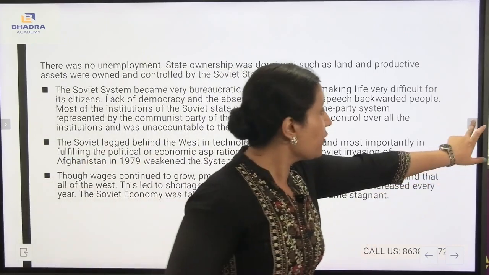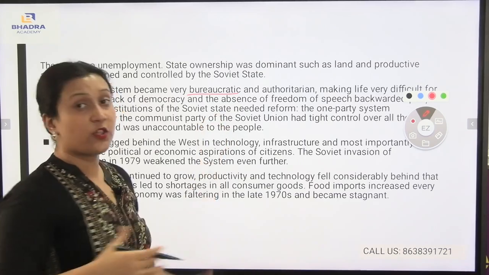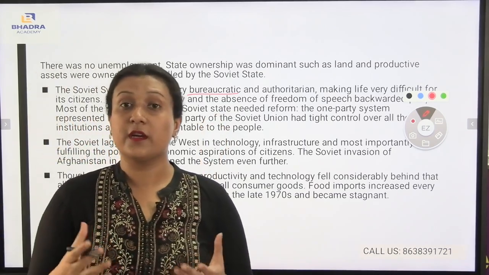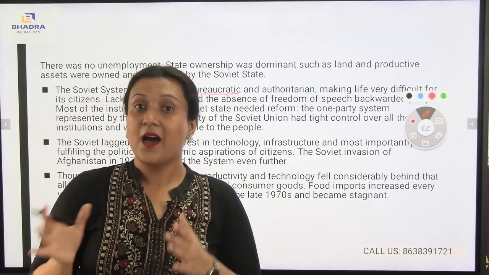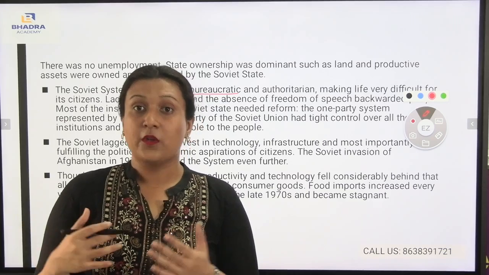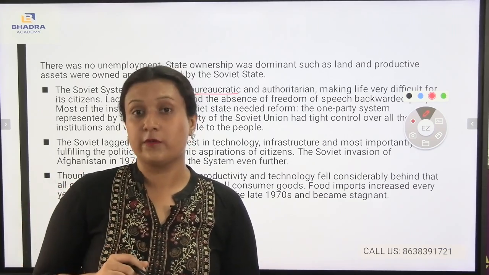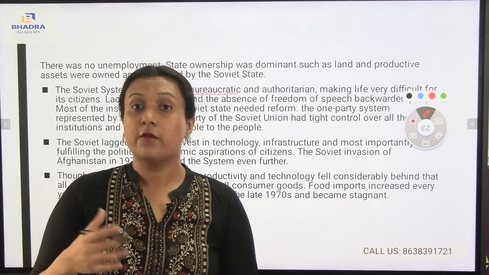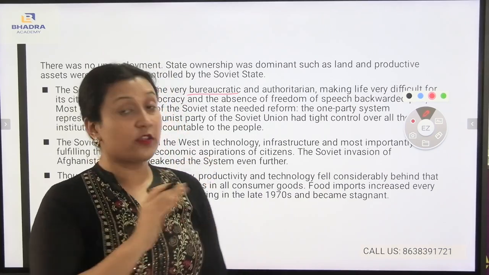Now here, what do you mean by the term bureaucratic? Bureaucratic means those resources which are under the state, which means the whole country is controlled by the state itself. This is known as bureaucratic. Unlike the democratic system or the dictatorship system, bureaucratic is also a form of government, where all the resources are controlled by the state itself, and it was becoming very authoritative as well.